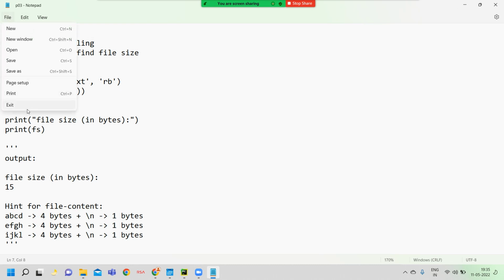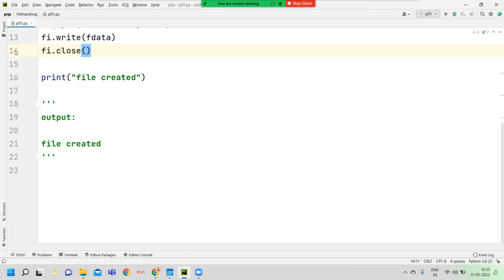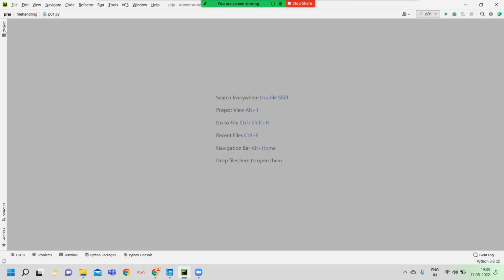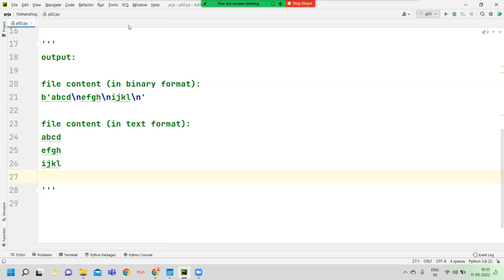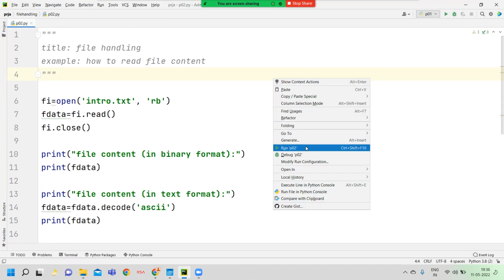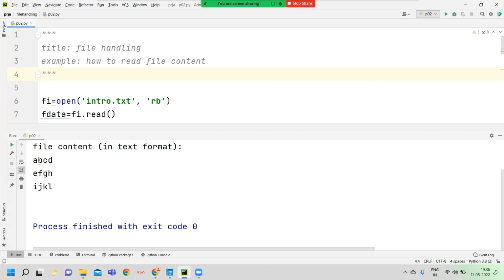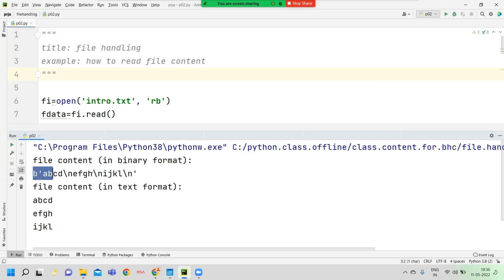Okay, here I try to run this file. Before we enter into PyCharm, I want to run the second program. Second program, you know that, how to read file content. Now we can read file content in string format, whereas before we read file content in binary format.